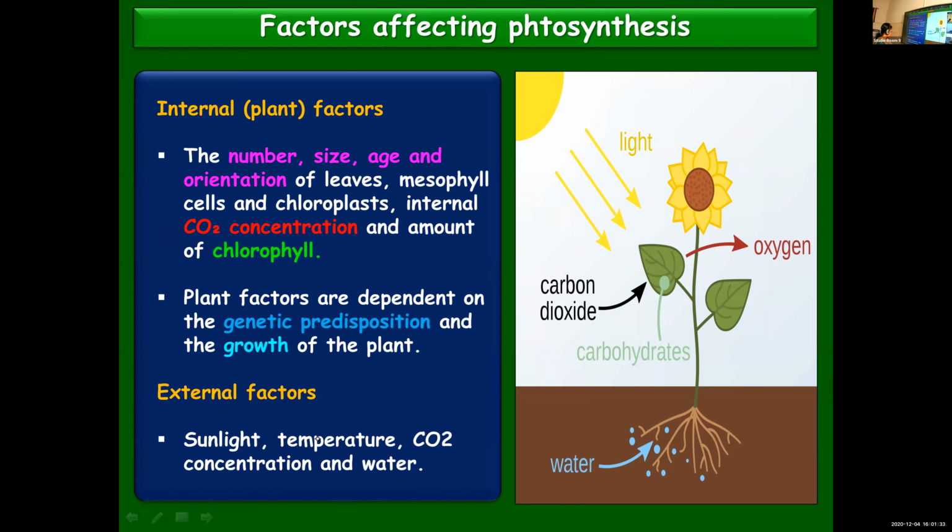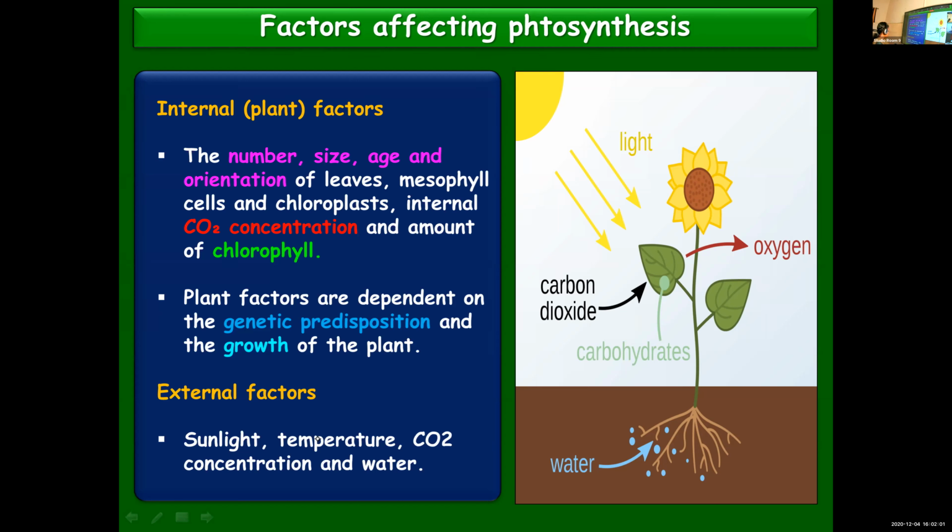That is why we included it under internal factors. Sunlight and temperature are related. The higher the amount of sunlight available, accordingly the temperature also will increase. Sunlight, temperature, carbon dioxide concentration and water are some of the external factors that influence the rate of photosynthesis.